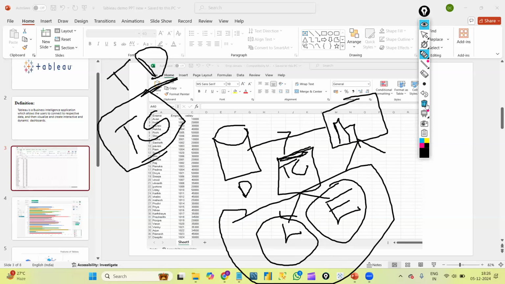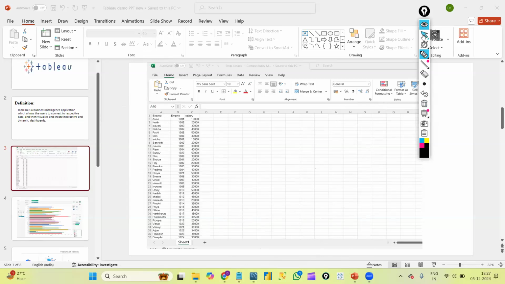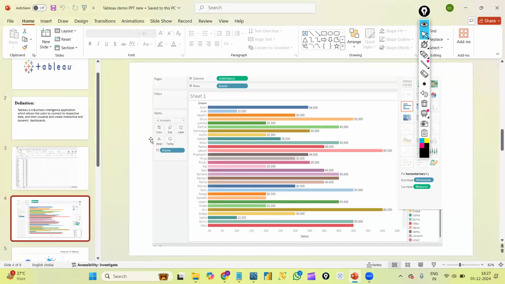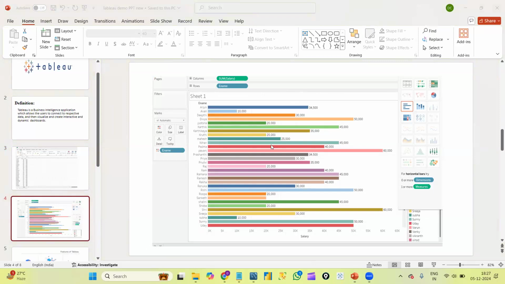Now, as I said, if you can see, this is a normal screenshot of an Excel file, where I gave some employee details. I connected the same Excel file to the Tableau desktop and I created this graph. This is basically a horizontal bar graph.